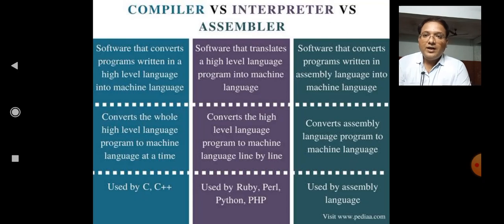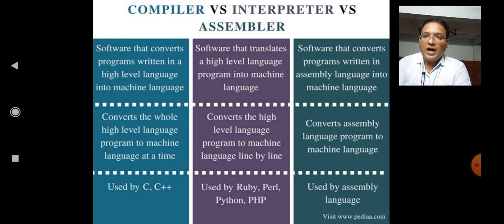An interpreter is software that translates a high level language program into machine language. An assembler is software that converts a program written in assembly language into machine language.